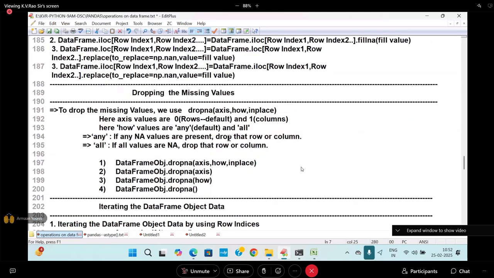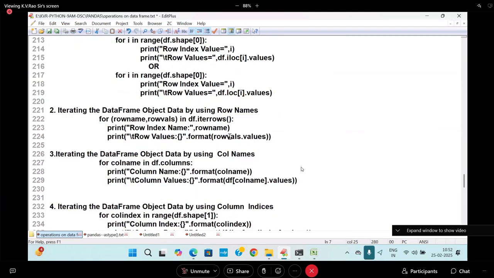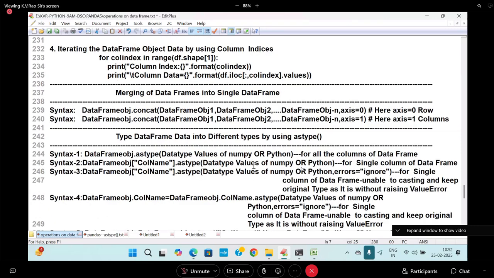Today we only learned how to divide the group and how to prepare the subgroup. How do you get the subgroup? First you group by it and you will get a data frame. On that you get the group and you apply group by again, so that subgroups will come. Like that you can keep taking any number of subgroups, no problem. Okay, so up to here the syntax is written.